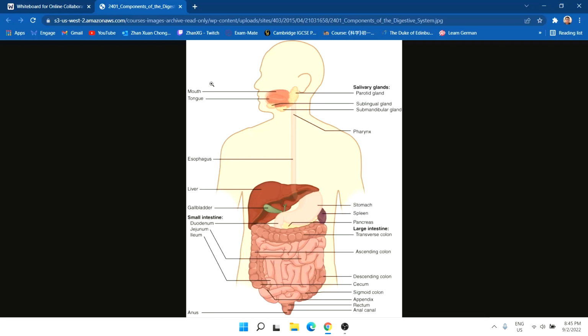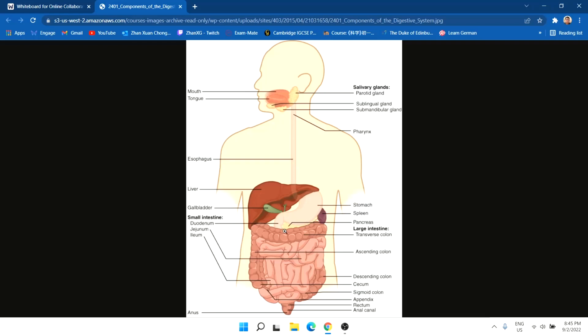So basically we have the mouth and the tongue. Below the mouth we have the salivary glands. Salivary glands are the ones that produce amylase, or what you call saliva. Okay, inside here will be your esophagus, the long tube that leads to the stomach. We have the stomach right here and the liver. Below the liver is the gallbladder. The stomach is here. The small intestine, where you need to remember the 3 types of intestine being found, which are the duodenum, the jejunum, and the ileum, the 3 parts of it.